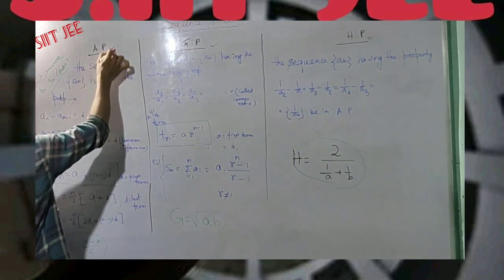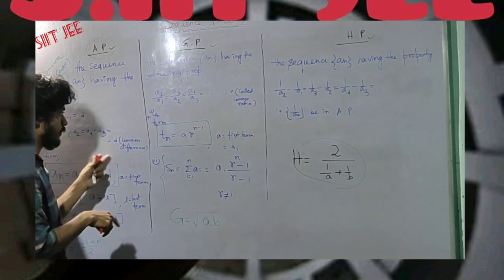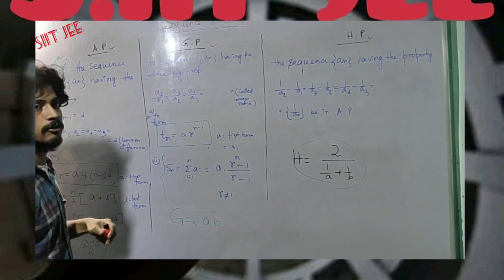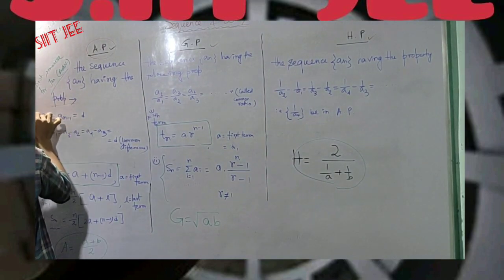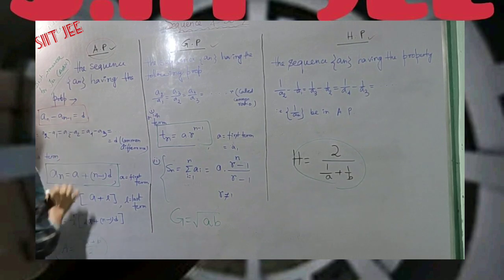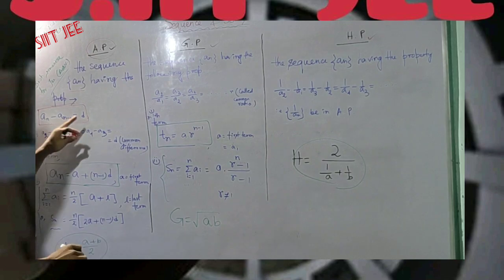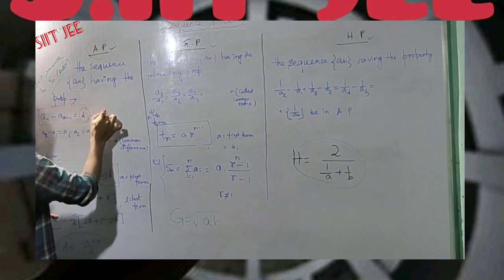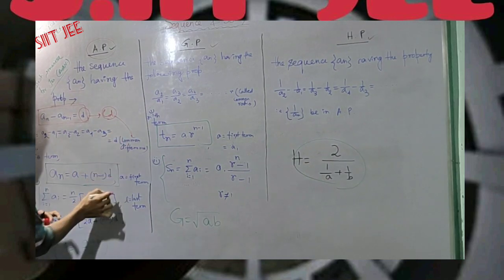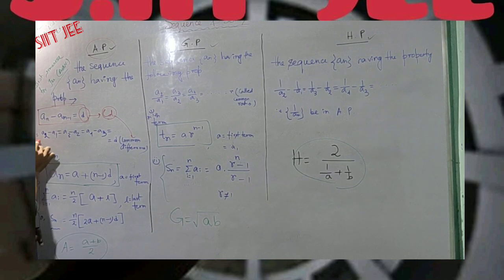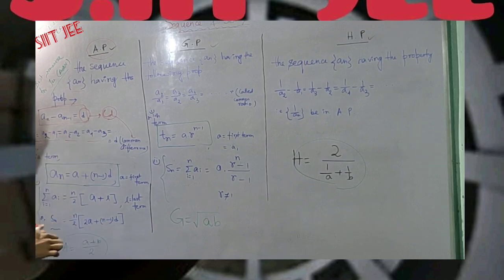So first, what is AP? Obviously we already learned in the previous section that AP is one kind of progression. What kind of progression? It has the property that the difference of any two successive numbers in the sequence an is the same, and that difference is said to be the common difference, sometimes denoted by CD or d. That is, d equals a2 minus a1, a3 minus a2, a4 minus a3 and so on.